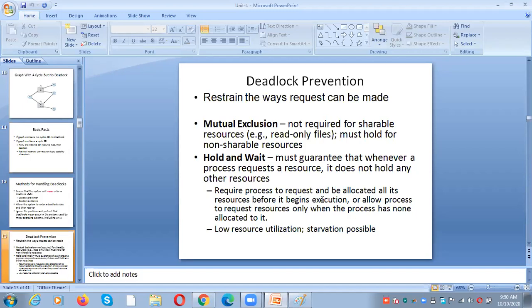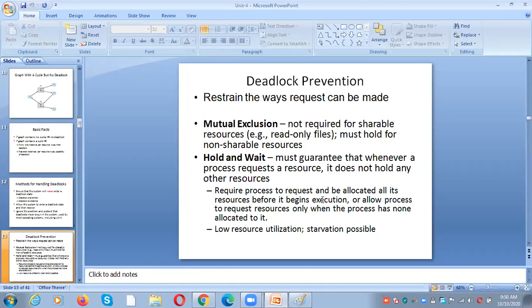So for example, a process requires R1 and R2. Now you are giving only R1. After that, P1 requires R2. So at that time, P1 is holding resource R1 and it is waiting for R2. Because of some reasons, we are not providing R2 to P1. So at the time, what will happen? P1 never releases R1. Why? Because it is unable to complete the task since it doesn't have R2.